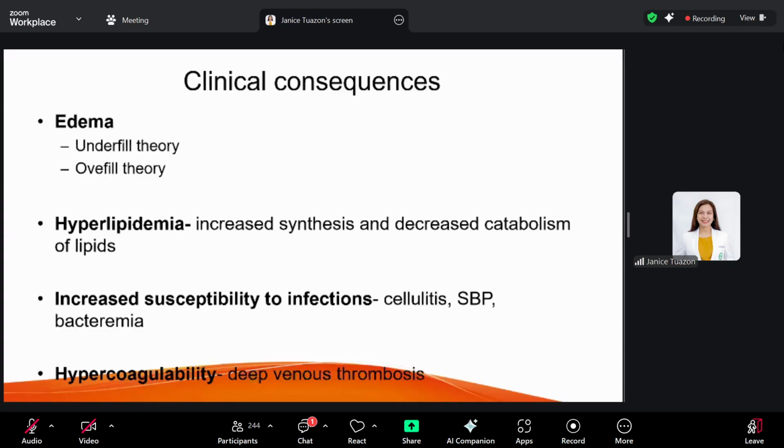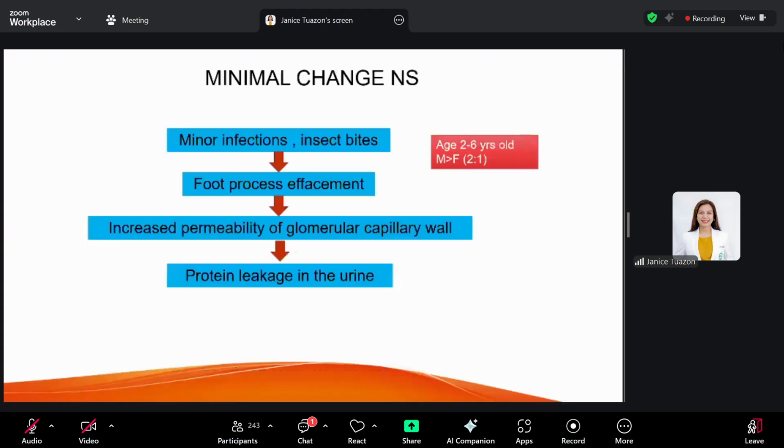There is also, because of the liver trying to compensate for the hypoalbuminemia, increased production of fibrinogen. So lahat sila tumataas. These contribute to the hypercoagulable state of nephrotic syndrome patients, so deep venous thrombosis may occur in these patients.